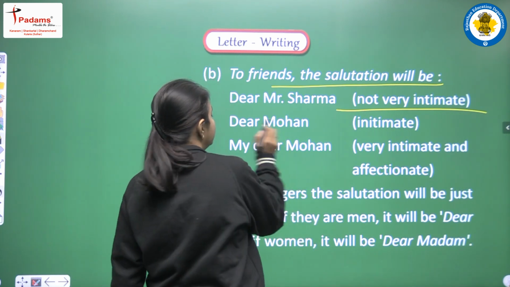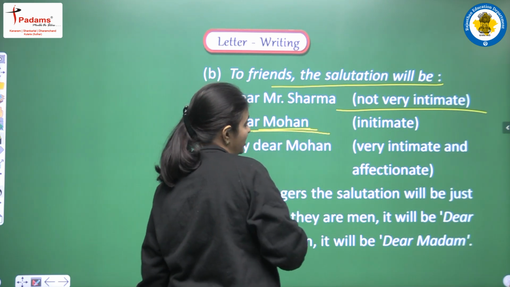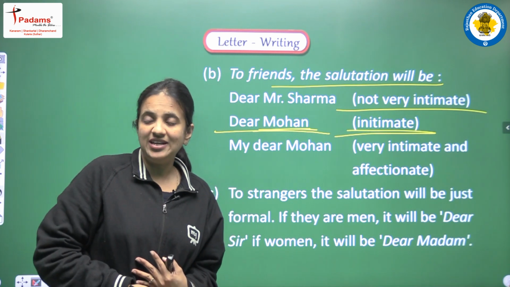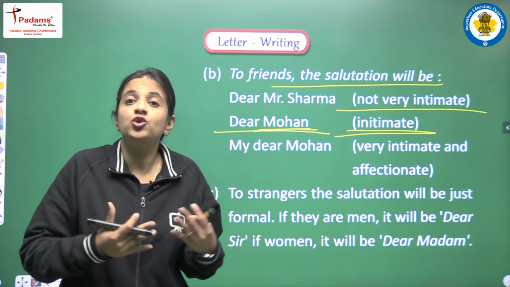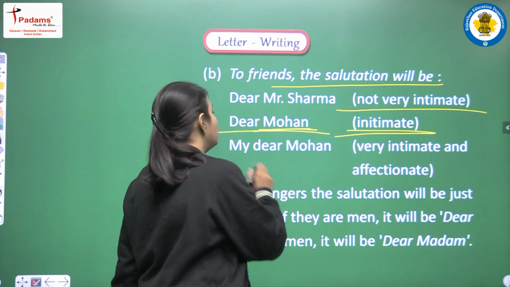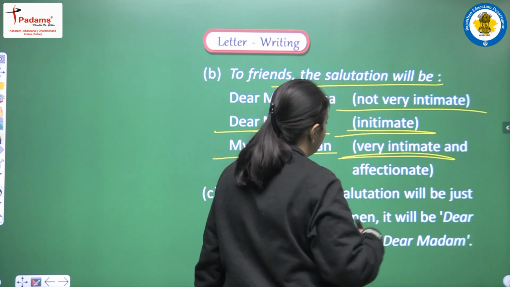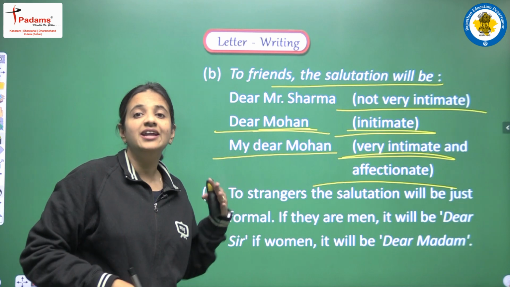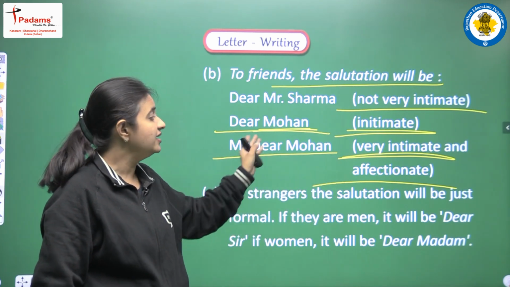Or we can write dear Mohan, it means we can directly write the name, and this kind of salutation we use when the person is very intimate, very dear, very close to us. And we can write my dear Mohan, it means there is a lot of intimacy, a lot of affection between these two persons, the sender and the receiver. Then we can use this method also, my dear Mohan.